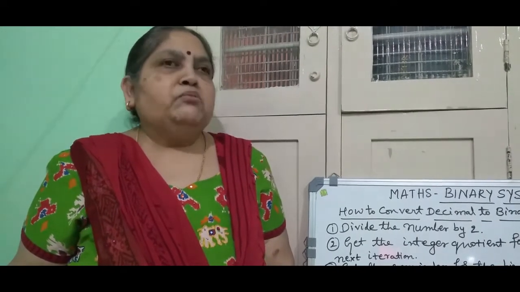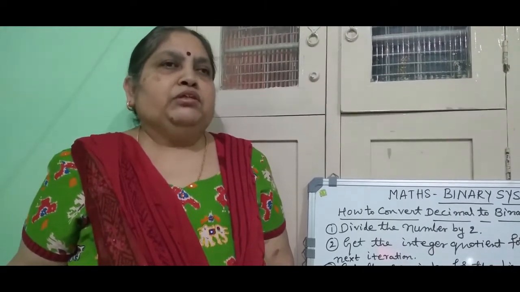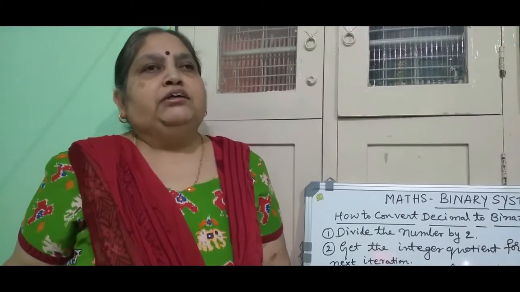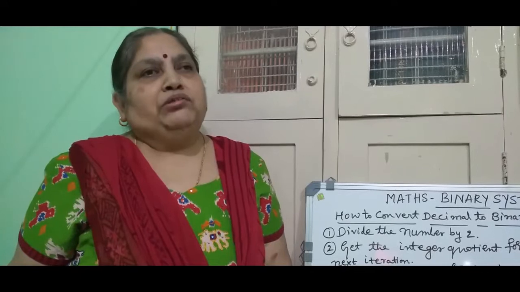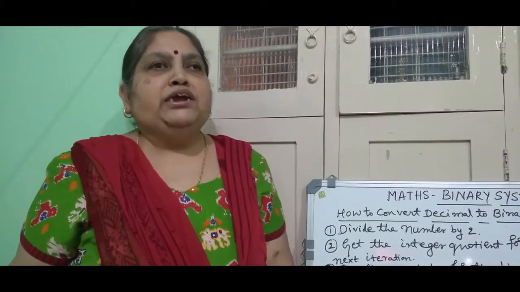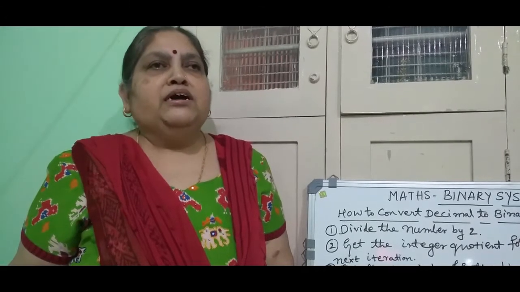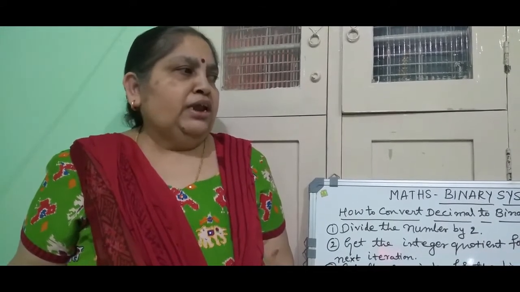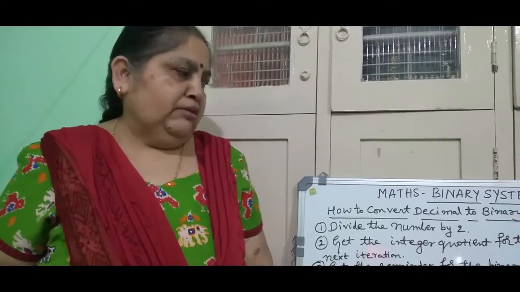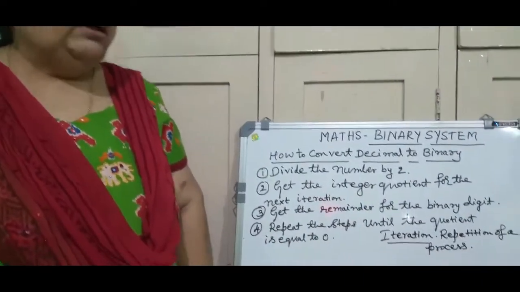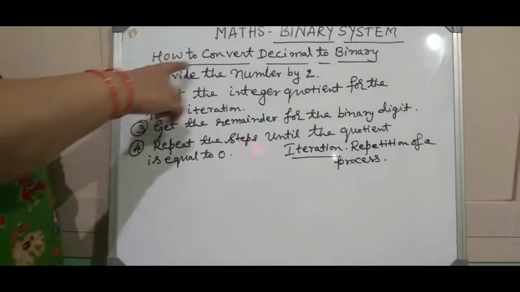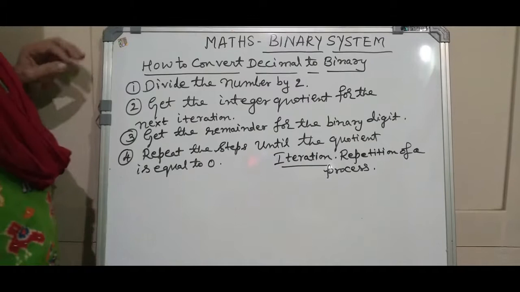But in the binary system, the word itself will tell you, bi means 2. Only 0 and 1 are used. 0 is the lowest digit and 1 is the highest digit in the binary system. So let us know some of the facts about this binary system: how to convert the decimal system to the binary system.